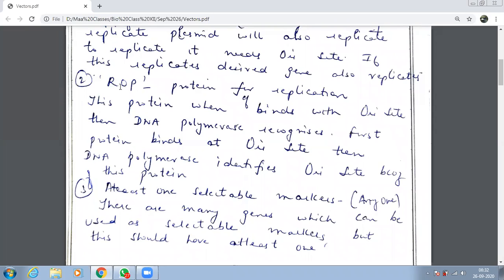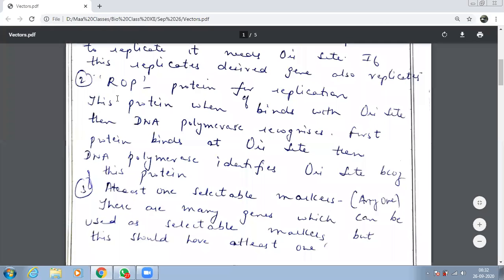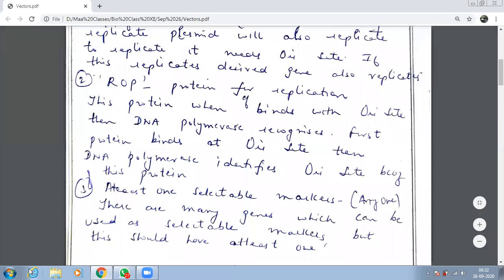So, what is it, beta? How are they going to help? Now understand this. This protein binds with the ORI site. This protein, what will it do? It will go and bind with which site? ORI site. Now DNA polymerase has to come and attach itself to which site? ORI site. So now this will help DNA polymerase.